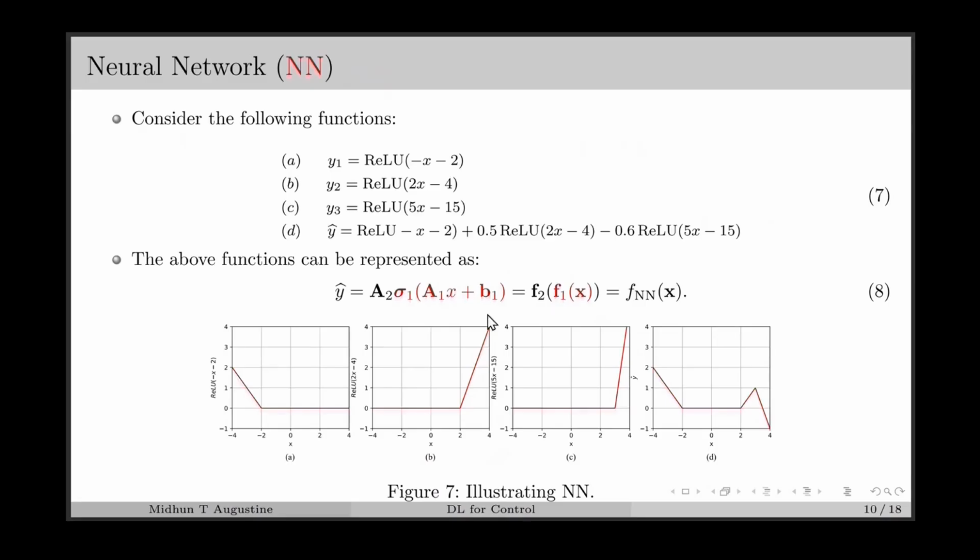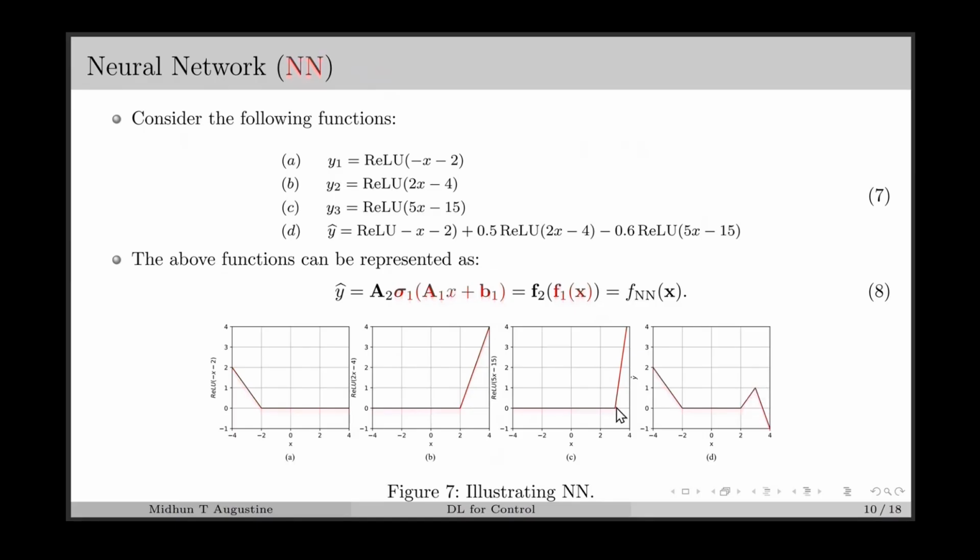Now we can combine all these previous examples, where figures A, B and C are the three ReLU functions which we have explained so far. In the fourth case, we just take a weighted sum of these ReLU functions, so we will get the output as shown in this figure. For the first function, we had a fold at x equal to minus 2, which is also appearing here. After that, if we sum this function, we will have another fold at x equal to 2. After 2, the output of this function will be added here, which resulted in this region.